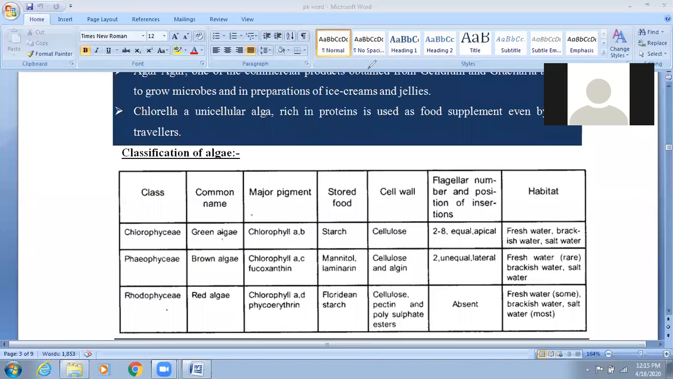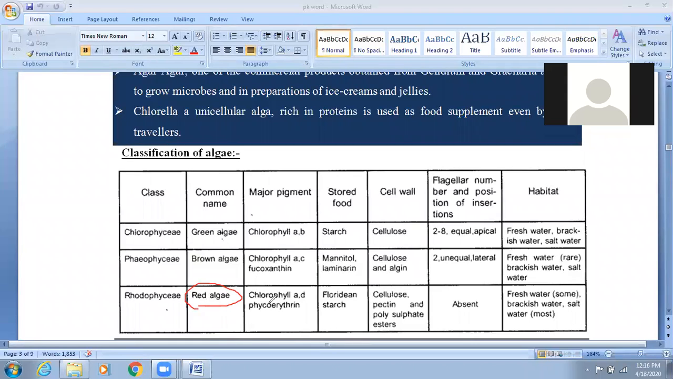Now next is Rhodophyceae, which we will discuss with the help of red color. Every alga in Rhodophyceae appears red except Batrachospermum, which does not appear red. Clear? This is commonly called the red alga, I think you know very well.